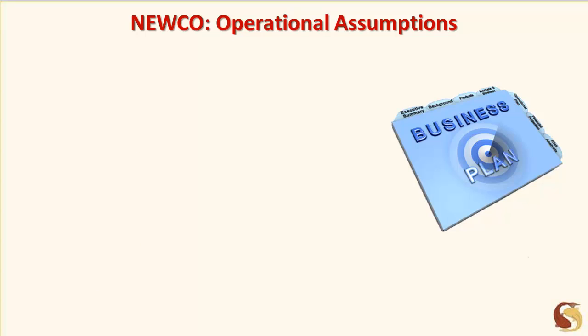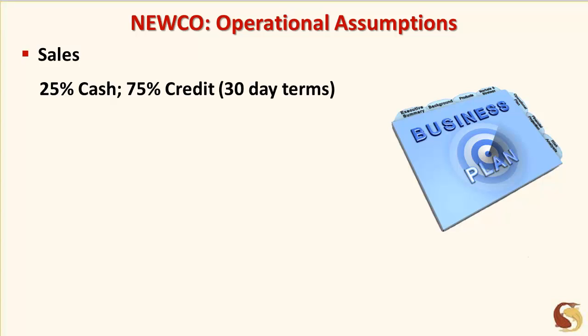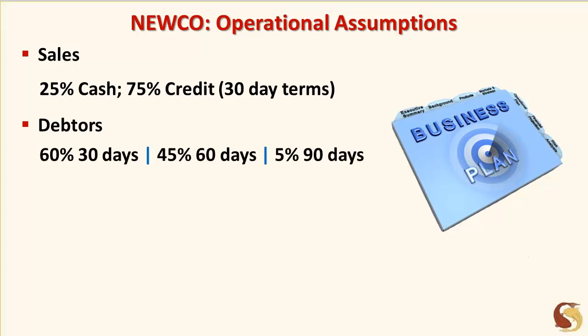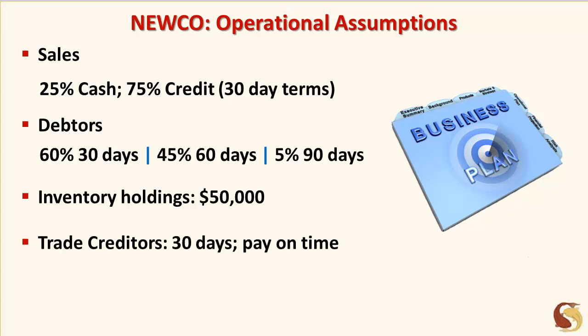Now let's go to the balance sheet. First, here are the key assumptions made in constructing the balance sheet. 25% of sales are on a cash basis, 75% are on 30-day credit terms. However, only 60% of debtors pay on time, 45% pay within 60 days, and 5% pay after 90 days. We'll hold inventory levels at $50,000. That represents inventory turnover of about 6 times a year. Suppliers provide 30 days credit and Newco pays on time.